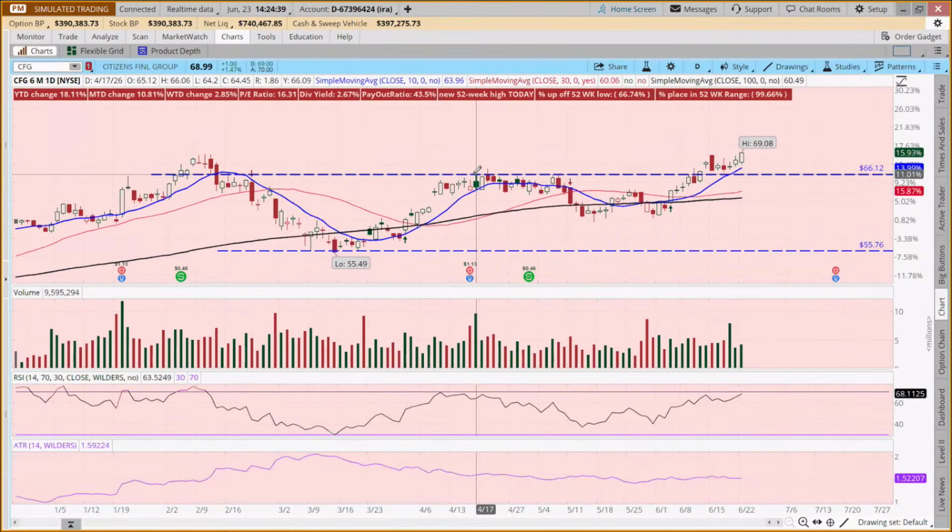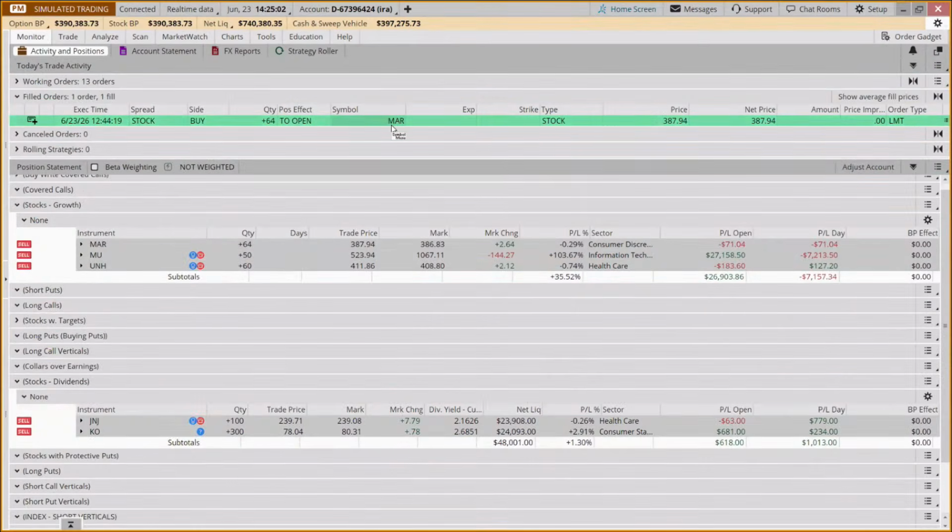And then when it comes to a stop, we might say, well, I see this $66 level being a potential support level, because it's come down and hung out here for a bit. So I'm going to take that 66 and multiply that by 0.97, and we're going to put our first stop at 64.02. What do I mean by first stop?